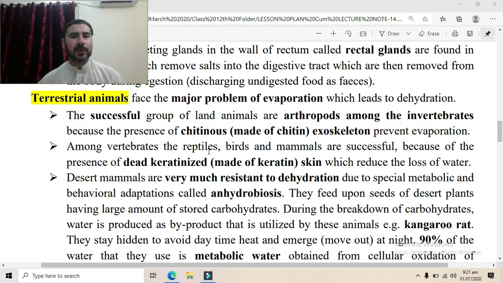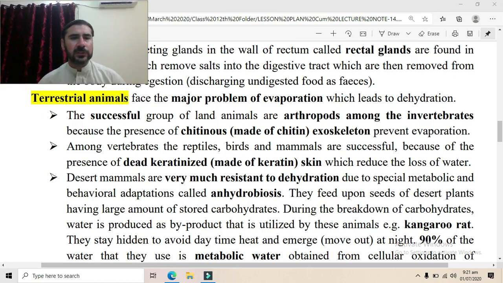Among the vertebrates, reptiles, birds and mammals are successful, and the reason for their success is that they have dead keratinized skin. Dead keratinized skin is made of dead keratin. Now, the upper layer of the skin, the epidermis, contains dead keratinized cells. These dead keratinized cells have a large amount of keratin protein, and these cells have lost the ability of division, so they are called dead cells.